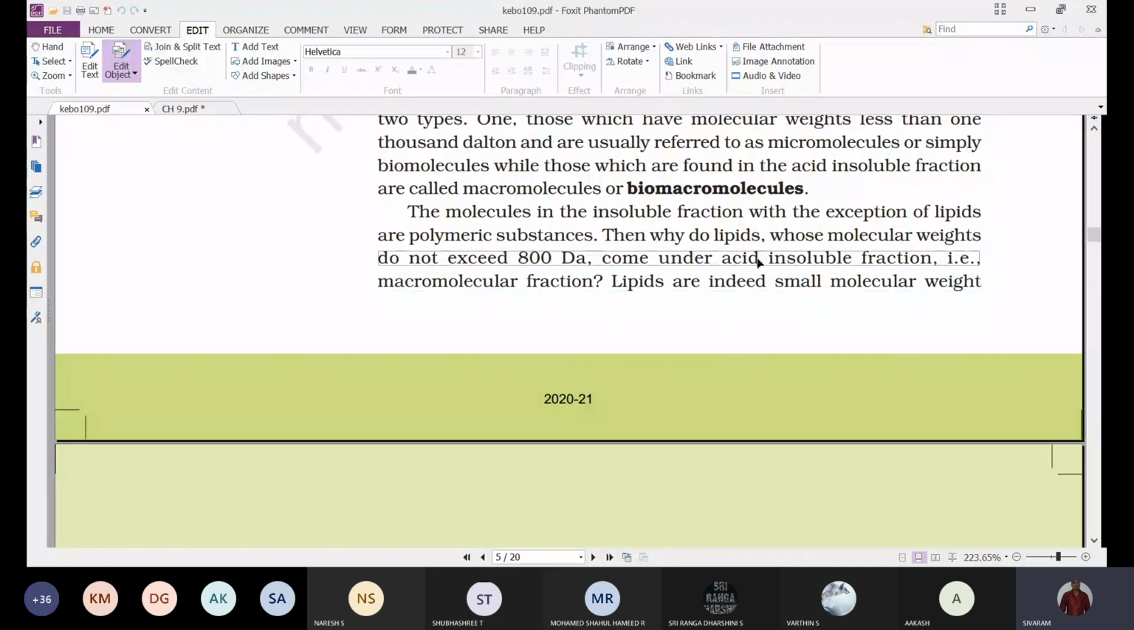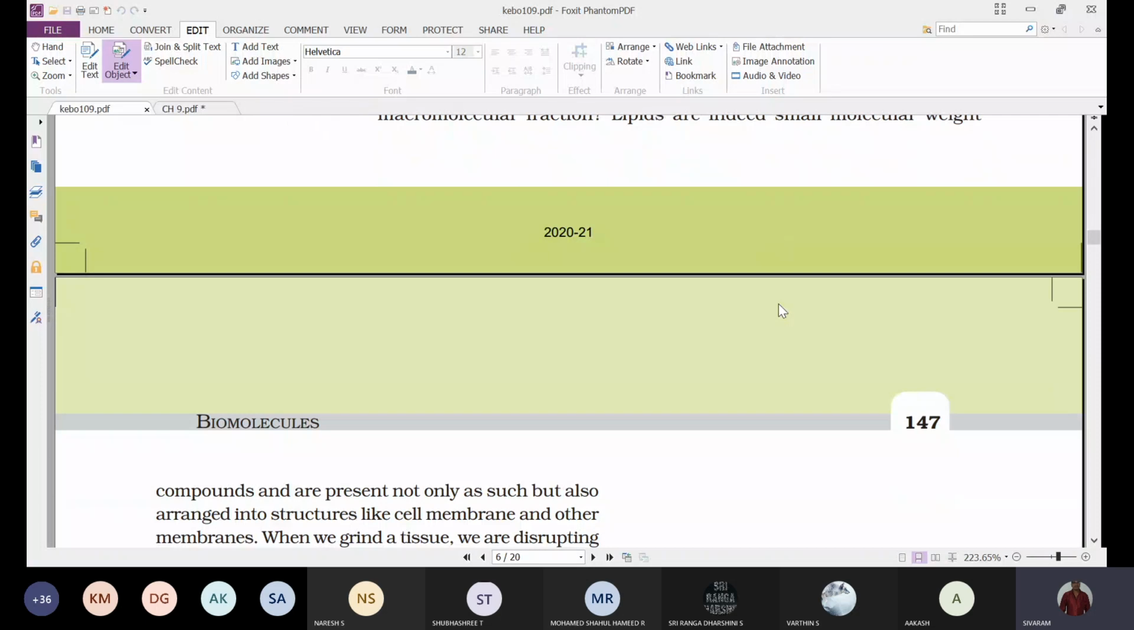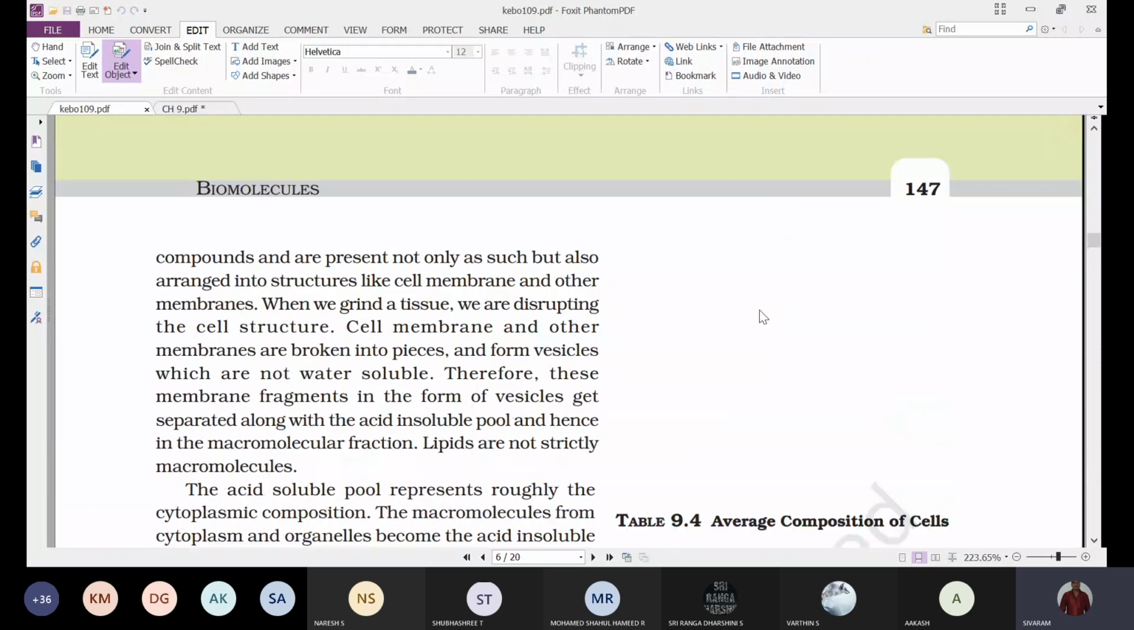Then why do lipids, whose molecular weights do not exceed 800 Daltons, come under the acid insoluble fraction? When you observe, the lipids have a molecular weight less than 800 Daltons, but still they are placed in the acid insoluble fraction. Why? The lipids are indeed small molecular weight compounds and are present not only as such but also arranged in structures like the cell membrane and other membranes.